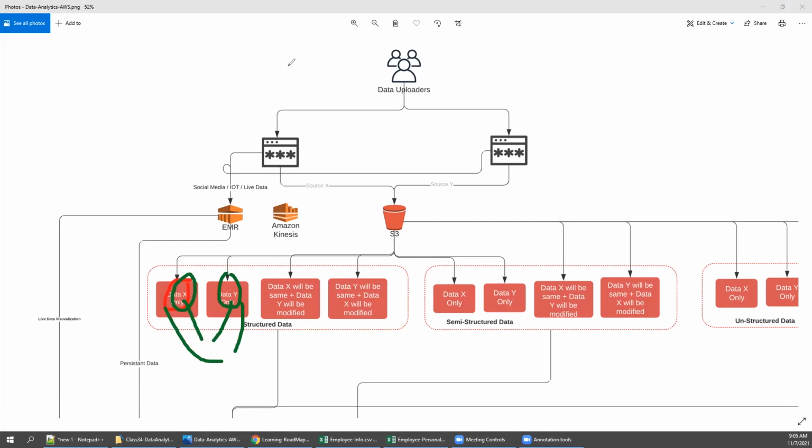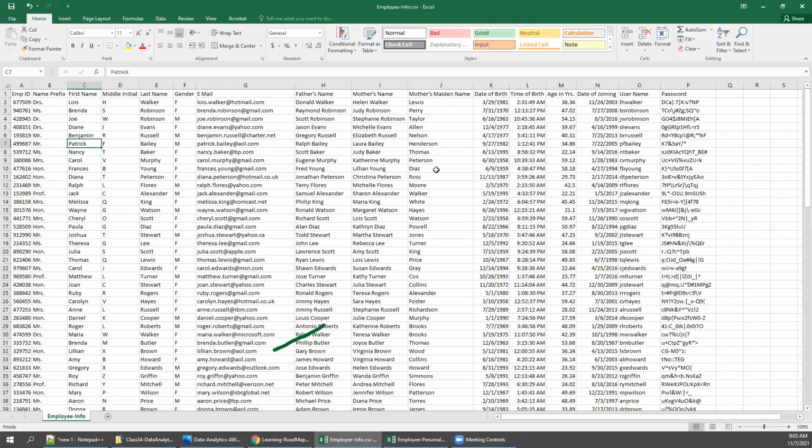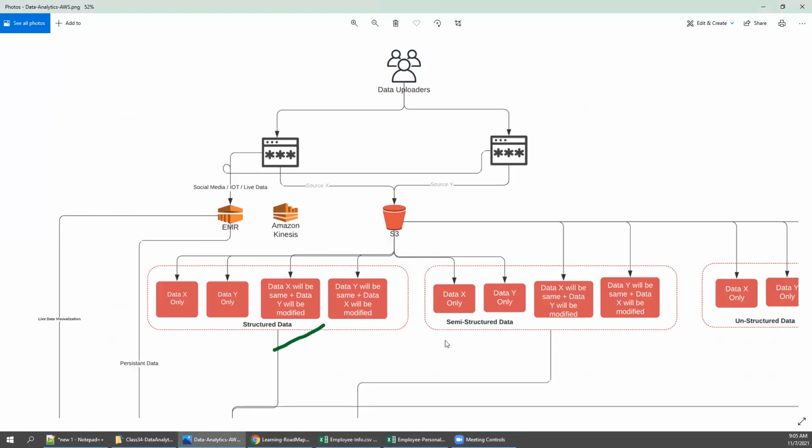In the same way I am receiving structured data. Structured data means this is the one. And semi-structured data, there will be a JSON file or some kind of semi-structured data we will also receive. There also the same concept. We are getting two types of data or one single data.